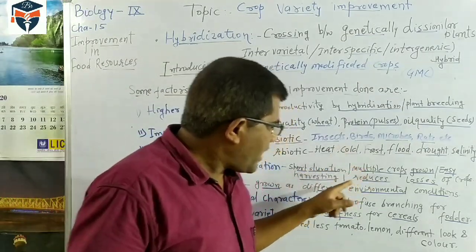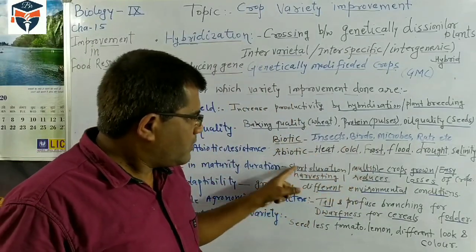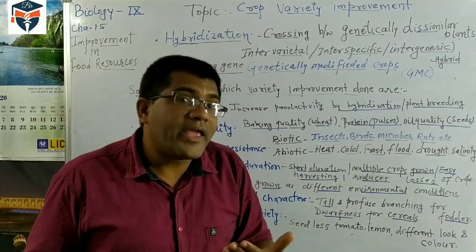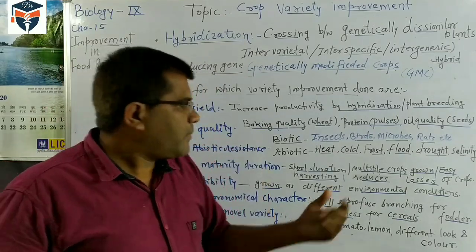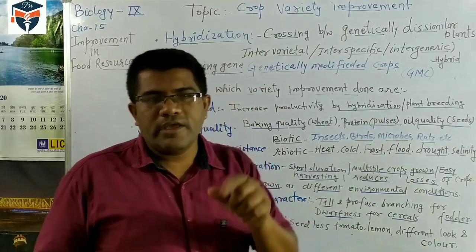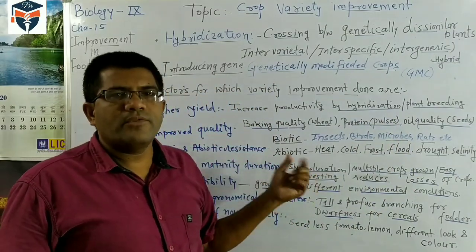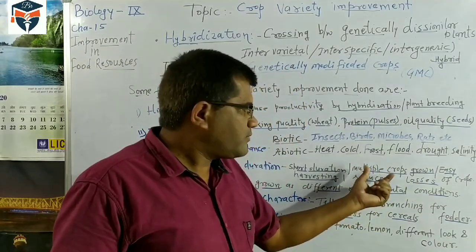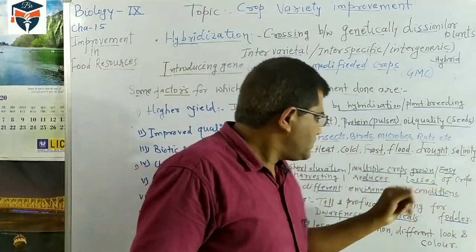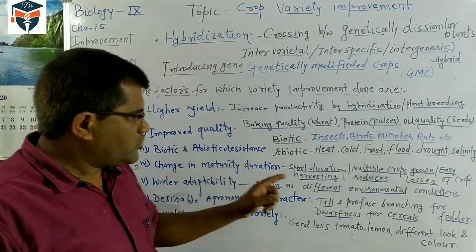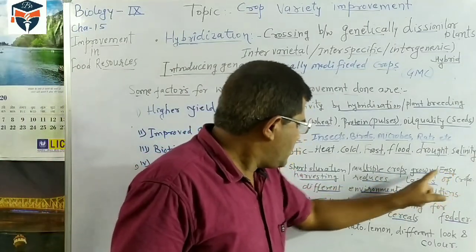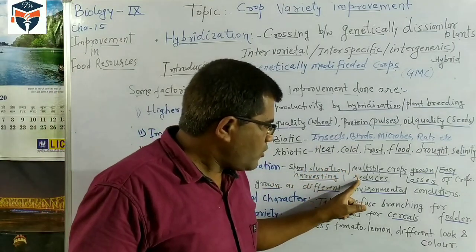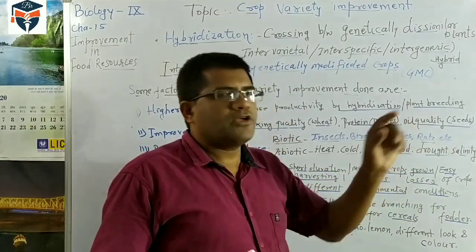Then if a crop matures in a short duration, what happens? The farmer can grow many crops. Multiple crops can be grown in the same field if the maturity time of the crop is reduced, and the farmer will grow many crops on that same land. Also, when the maturity duration is short, it is easy to harvest, and this also helps to reduce the losses of the crop.